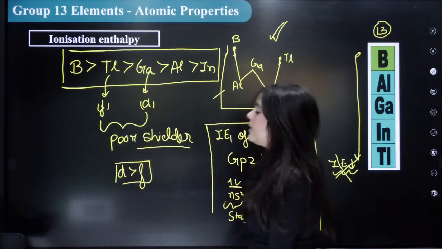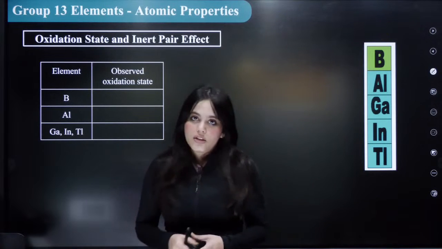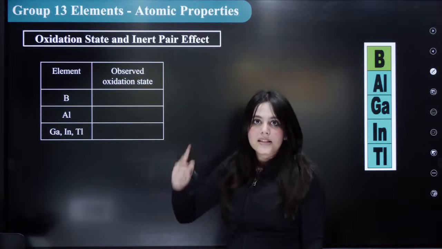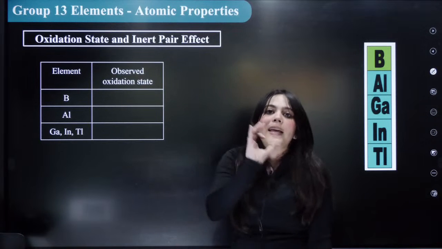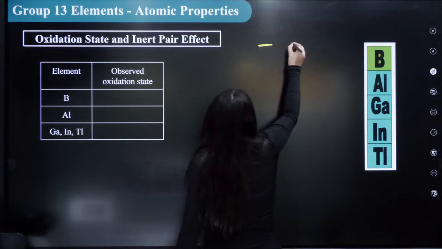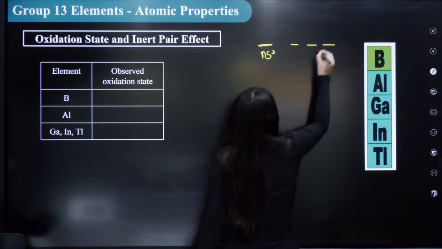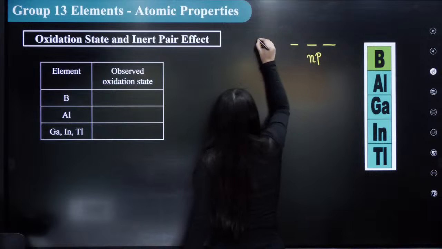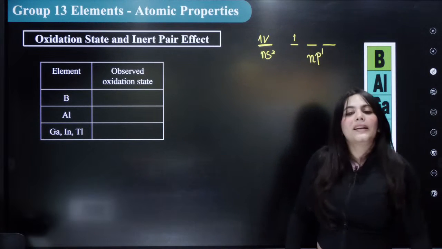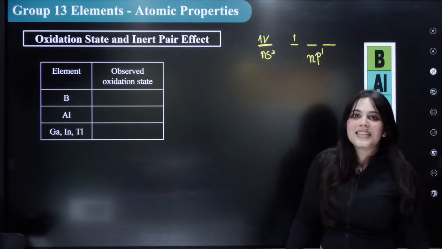Very important points. So I've mentioned all the points over here. Next is oxidation state. What happens to the oxidation state? Again, to understand, you must know the electronic configuration. I'm again going to draw here. The electronic configuration is ns2 np1, right? Now, how many oxidation states can it show?